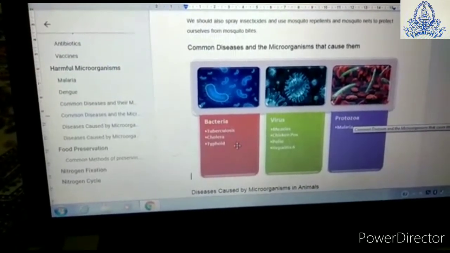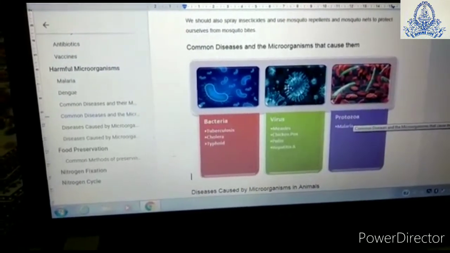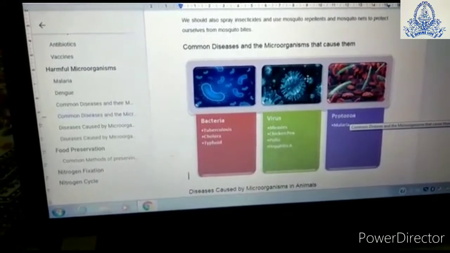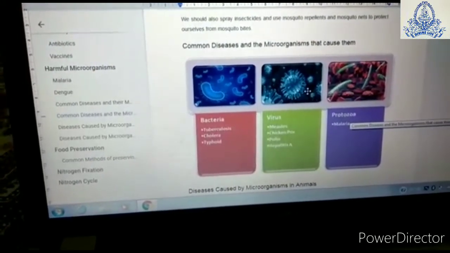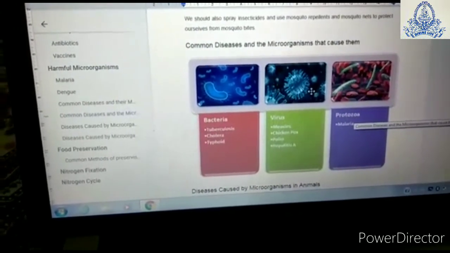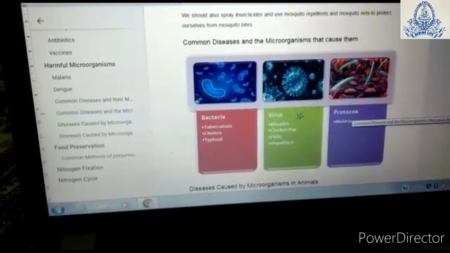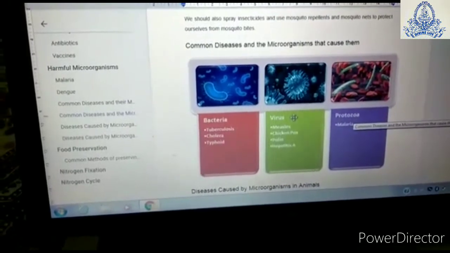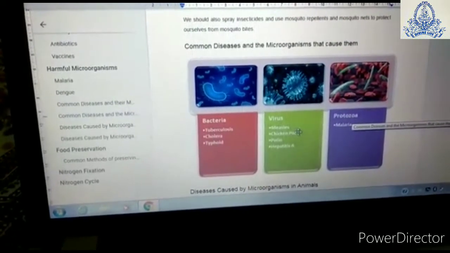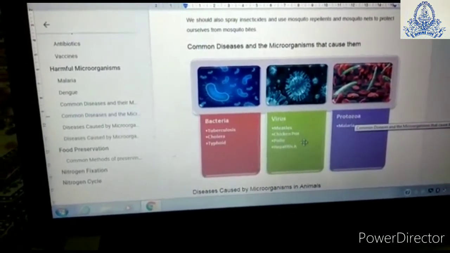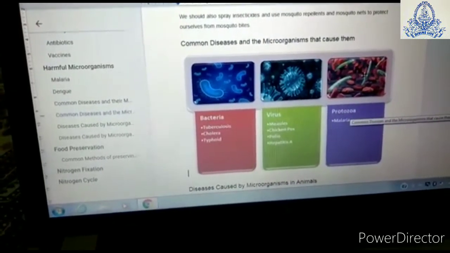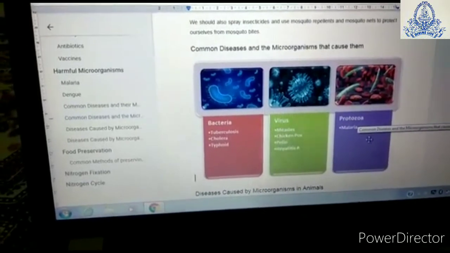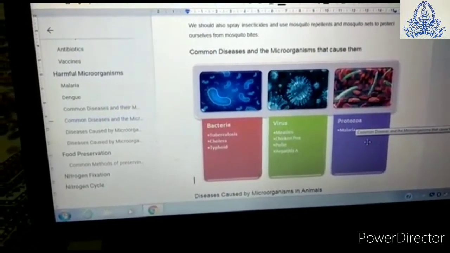In the second diagram, the figure of a virus is shown. Nowadays, you are seeing the figure of a virus everywhere on television, on YouTube channels, on social media. Some of the diseases which can be caused by viruses are measles, chickenpox, polio, hepatitis A. Now this is the diagram of protozoa. Protozoa can cause diseases like malaria.